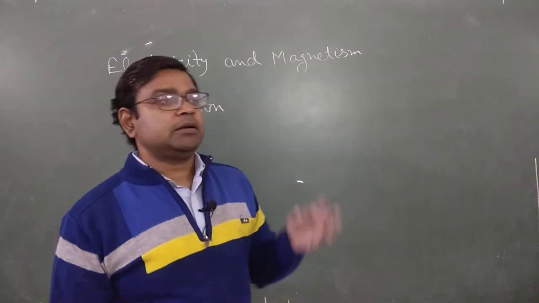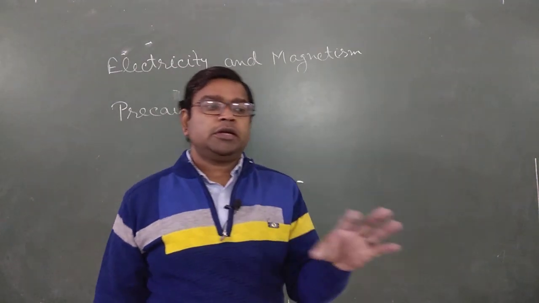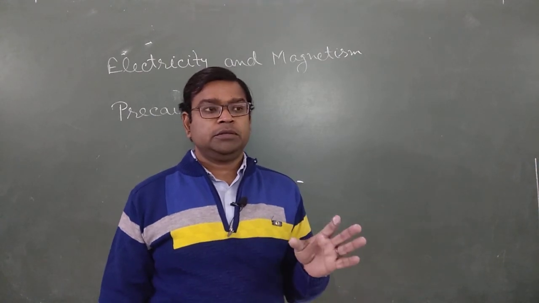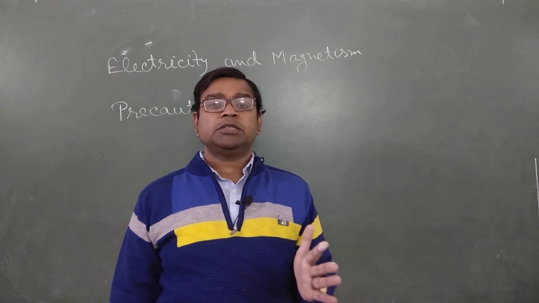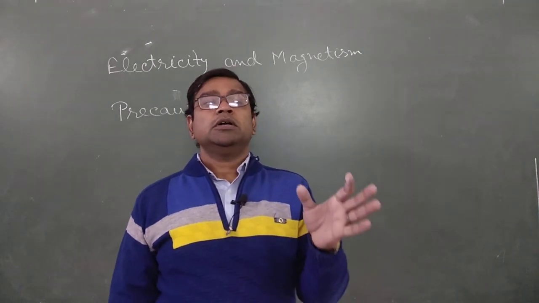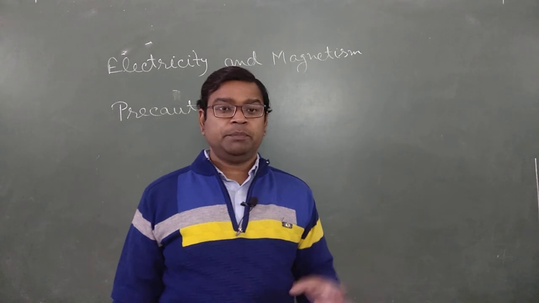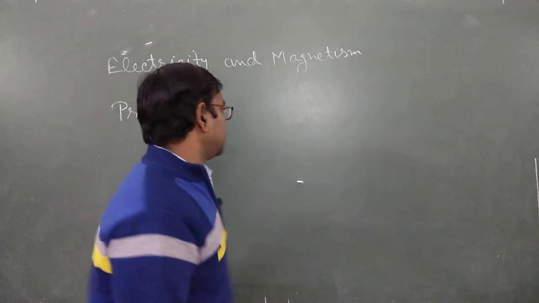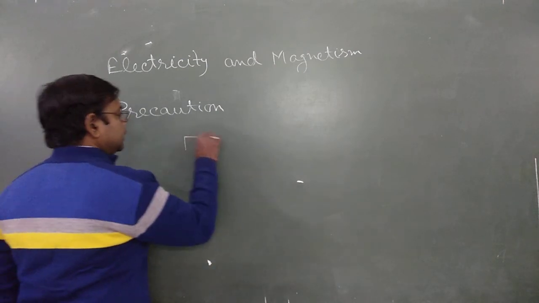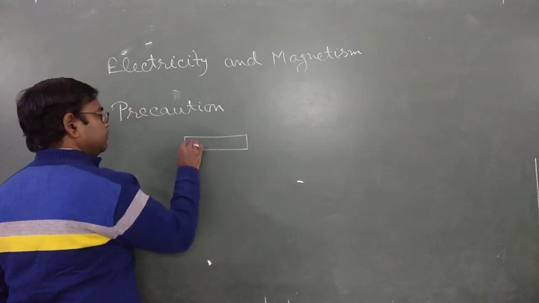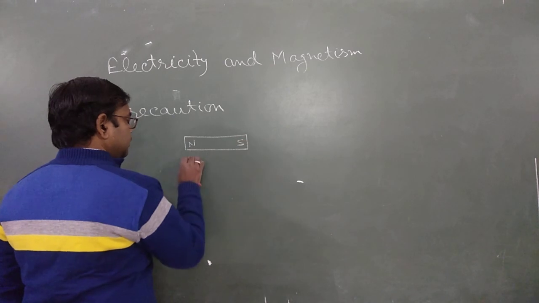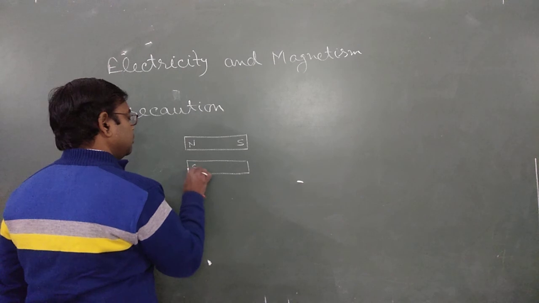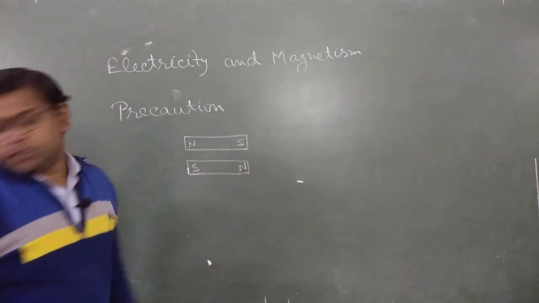Sometimes we observe that though it is kept safely, a magnet loses its property. Then why does a magnet lose its property? Because it is not using the proper preserver, the proper keeper. So always remember that if we have two bar magnets, then place the bar magnets like this: if one is north, south, then the other bar magnet is placed such that opposite poles face each other.